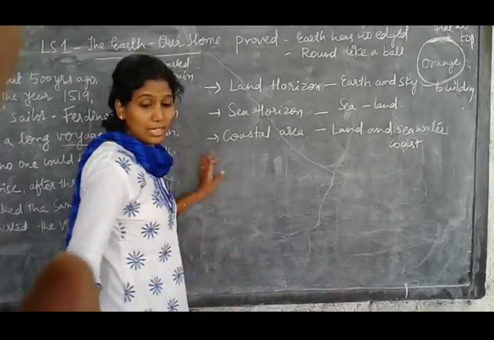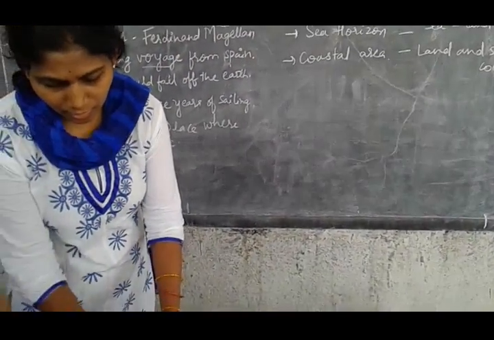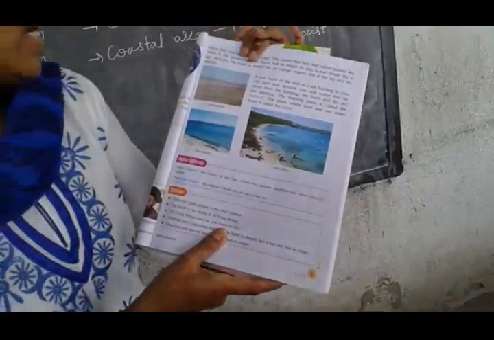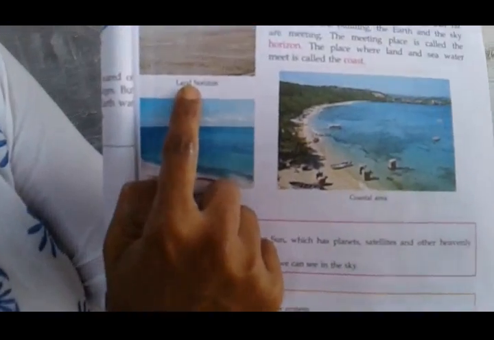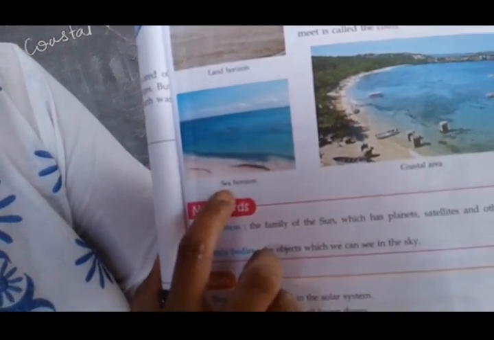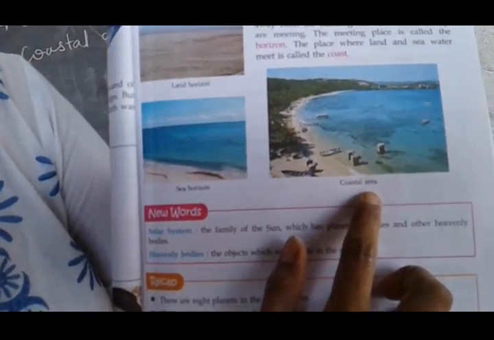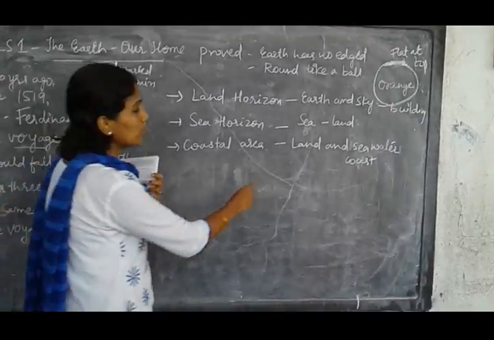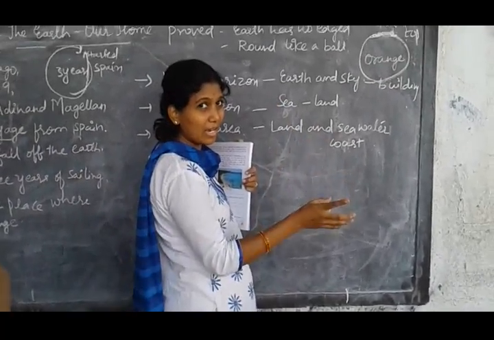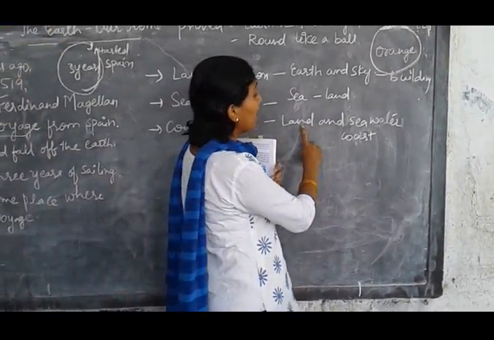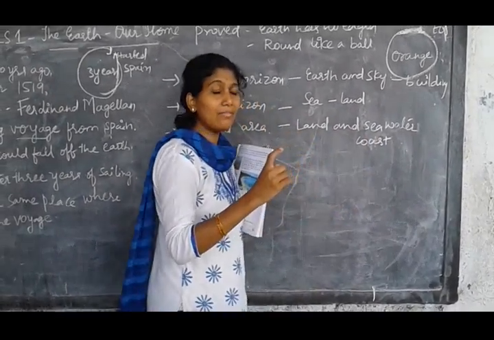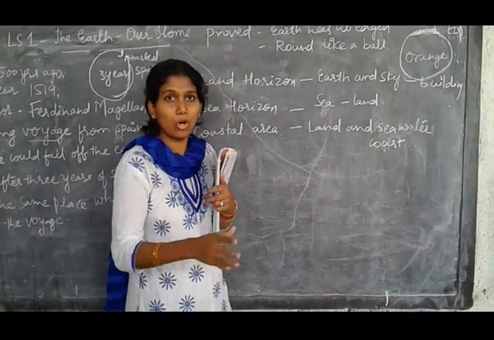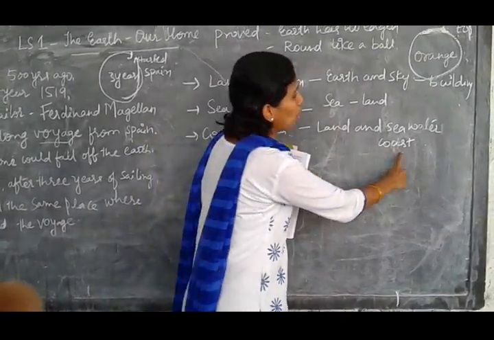After that, in your book you can see some pictures that I will show you. Here are the land horizon, sea horizon and coastal horizon. First I will tell you what a coast is. The coast is the area where land and water meet, the borderline.